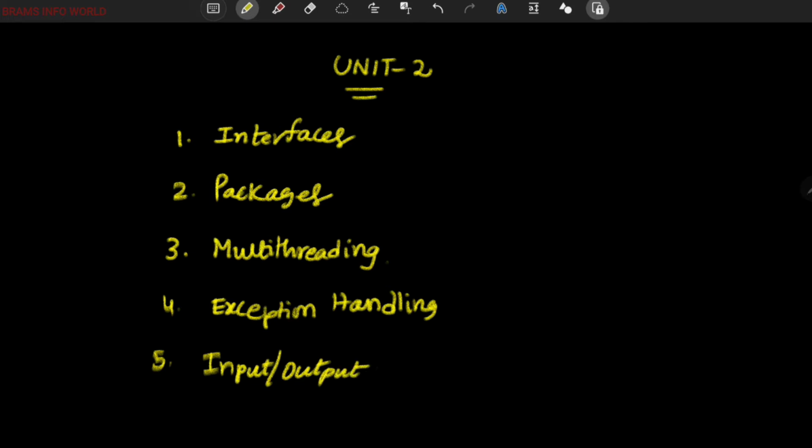So these are the chapters we have, and from these chapters I'm going to start with interfaces, followed by packages, then exception handling, multi-threading, and finally input and output. This is the sequence I'm going to follow for unit number 2. So let us talk about the concept of interfaces.